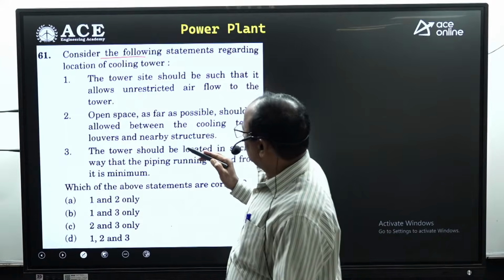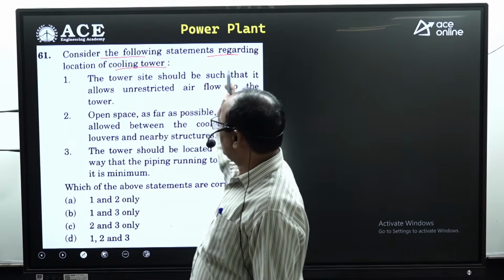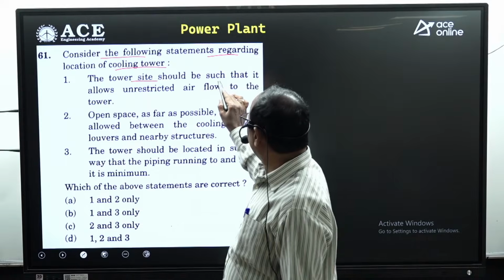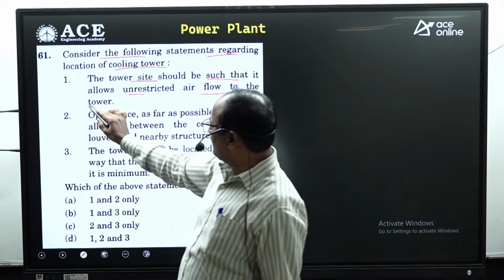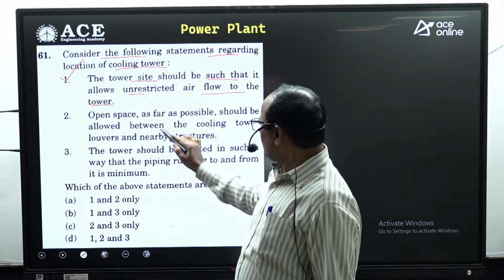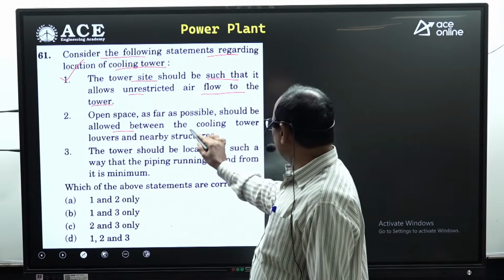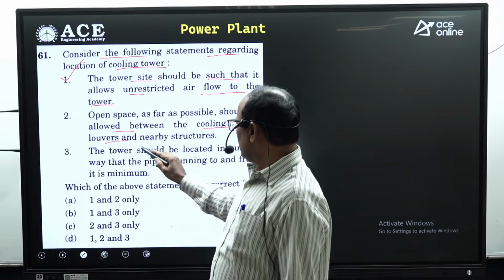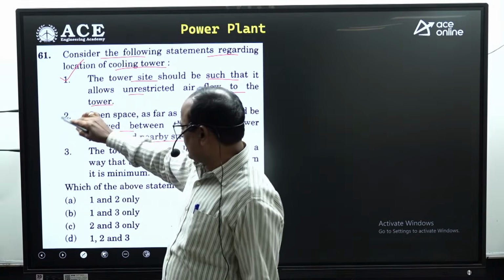Consider the following statements regarding the location of cooling tower. The tower site should be such that it allows unrestricted airflow to the tower. Absolutely correct. Open space as far as possible should be allowed between the cooling tower, louvers and nearby structures. Absolutely correct.